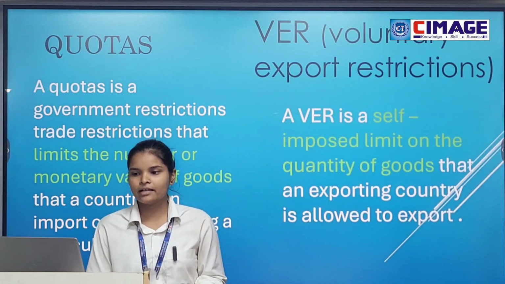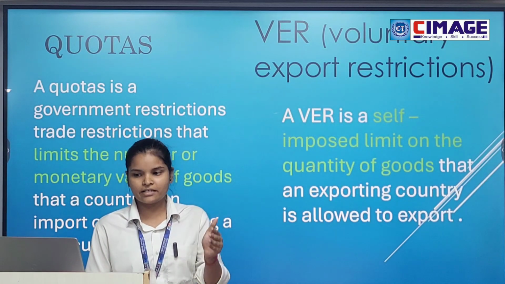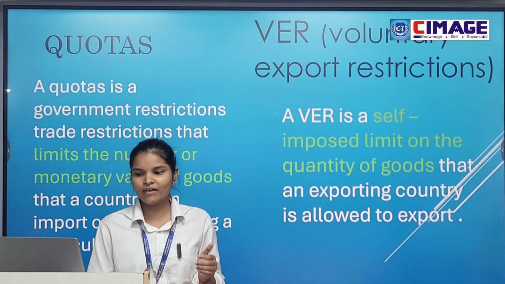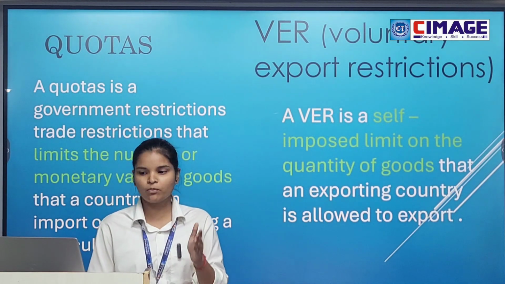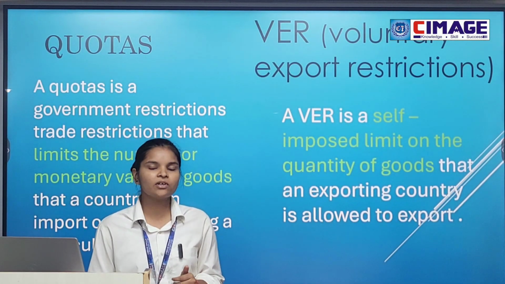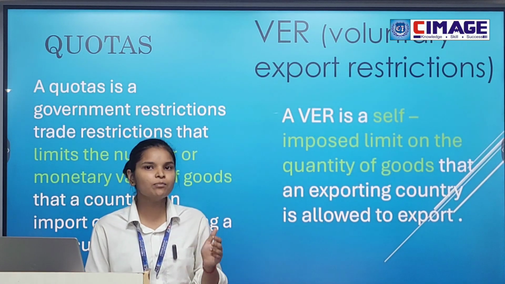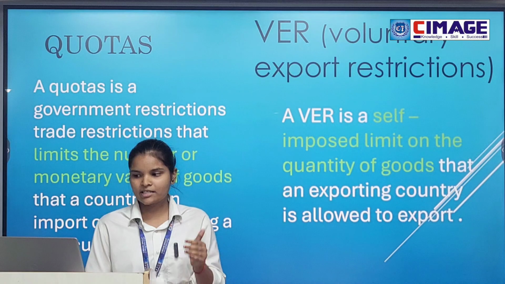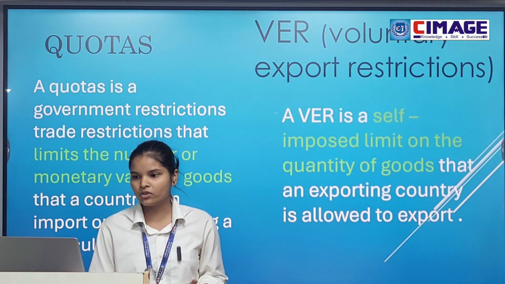Now, what is quotas? A quota is a government trade restriction that limits the number or monetary value of goods that a country can import or export during a particular period. And what is VER? That is voluntary export restrictions. A VER is a self-imposed limit on the quantity of goods that an exporting country is allowed to export.